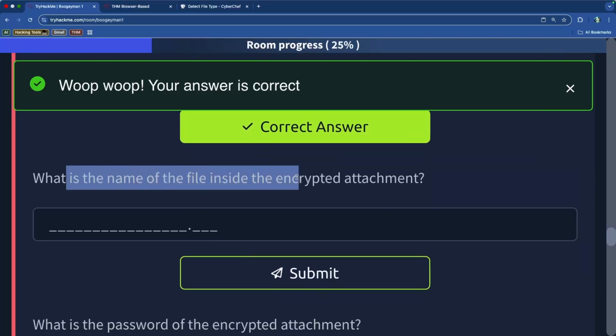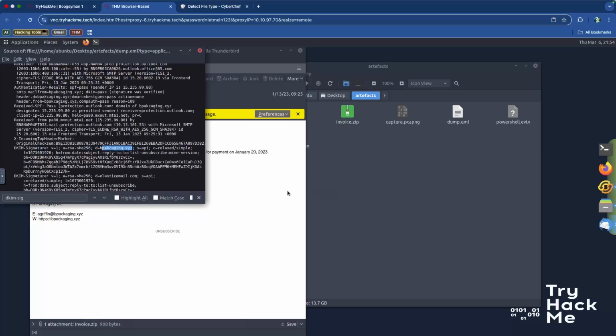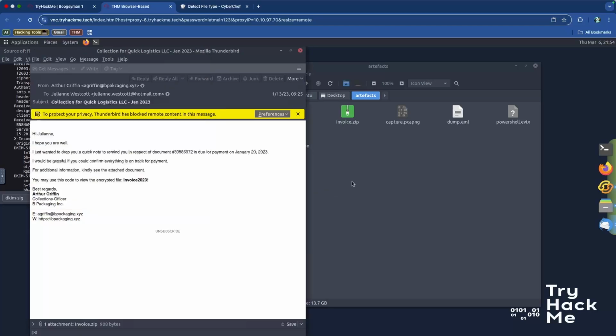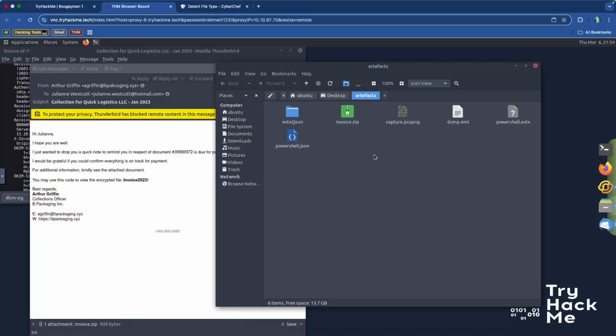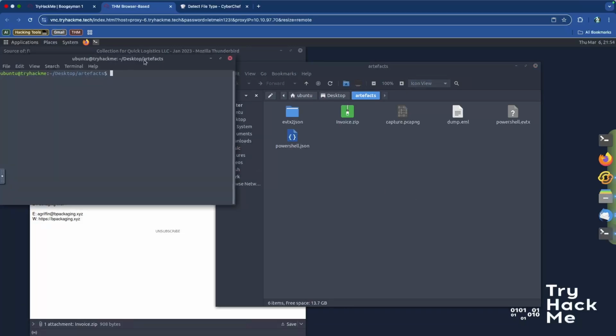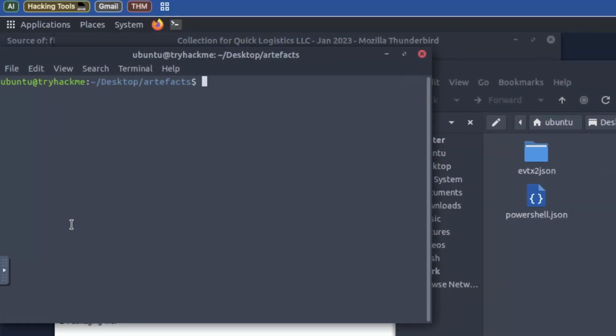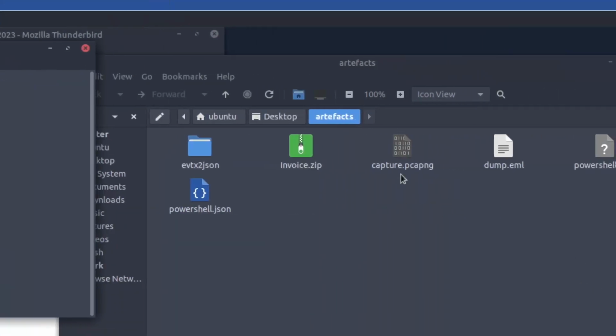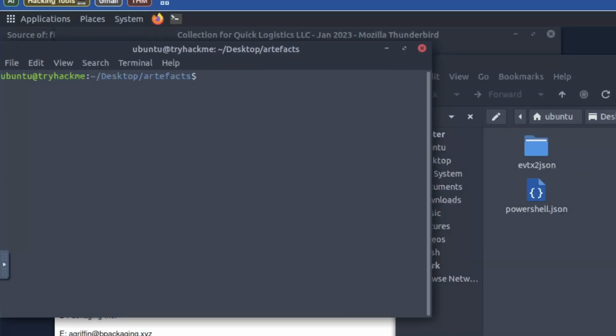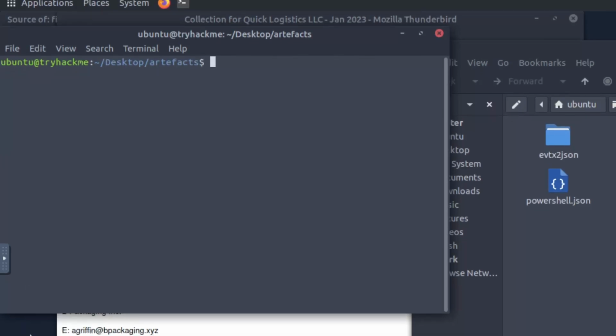So there we go. Now, what is the name of the file that's inside the encrypted attachment? And in order for us to be able to do that, we need to unzip this invoice. So what I'm going to do is I'm just going to open up a terminal inside of this specific path. And that's one of the easier ways to just be inside of the path that you need to analyze the document. So you can just right-click inside of the artifacts folder or wherever you are when you're looking at the file explorer inside of Linux, or really any other system as well, like Microsoft or Mac OS. If you just right click inside of any location, you can just open up a terminal in that location.